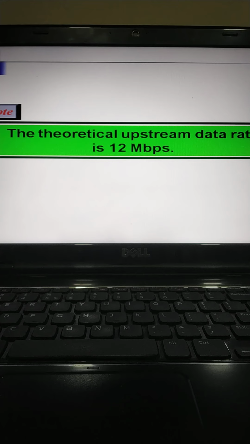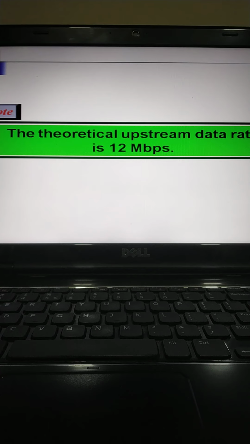Now if we talk about the data rate, there are 2 bits per baud in QPSK and the standard specifies 1 Hz for each baud. That means the theoretical upstream data rate can be up to 12 Mbps, that is 2 bits times 6 megahertz, that is 12. Now both the upstream and downstream bands are shared by the subscribers.